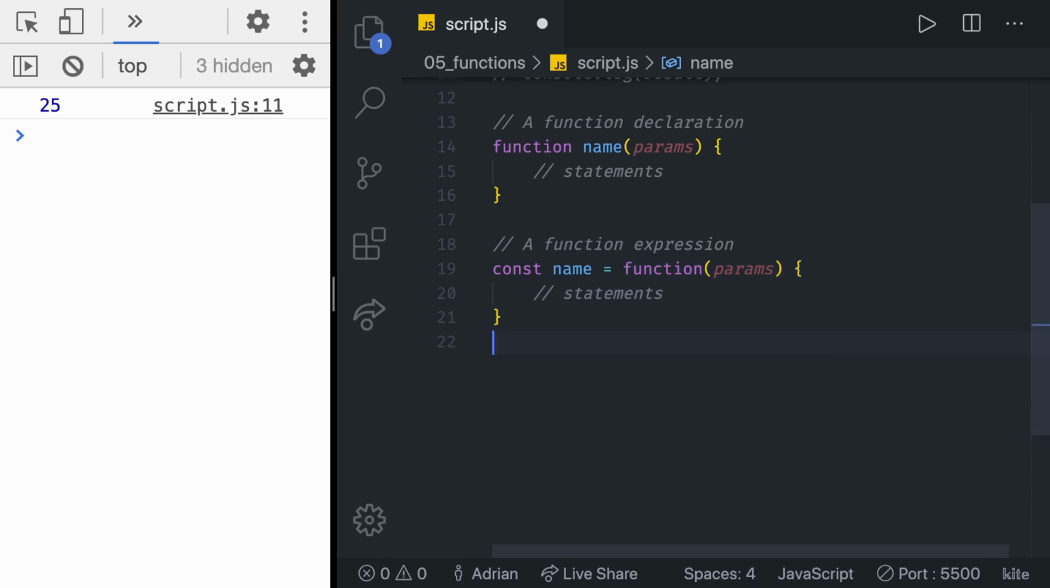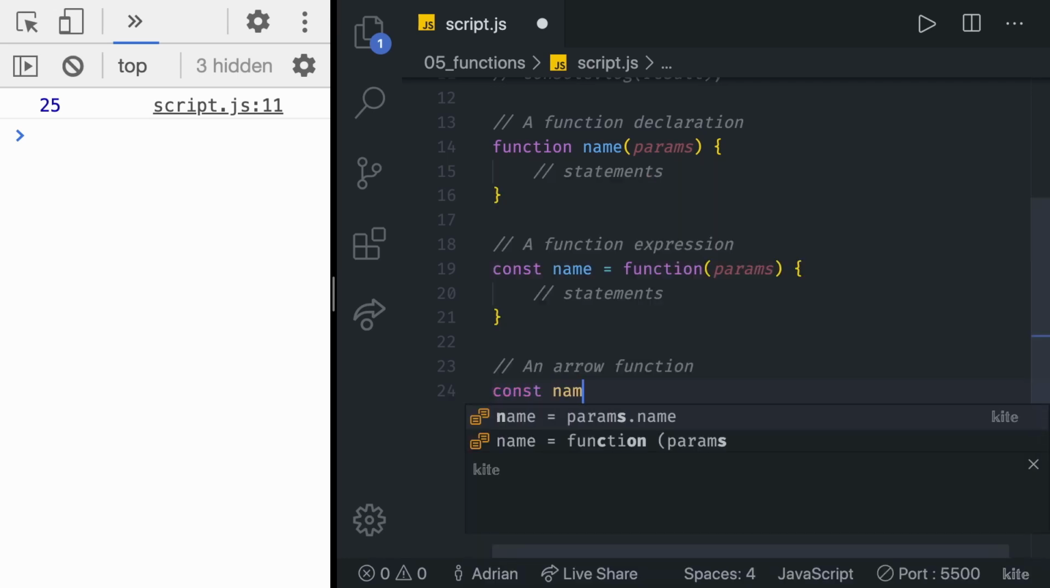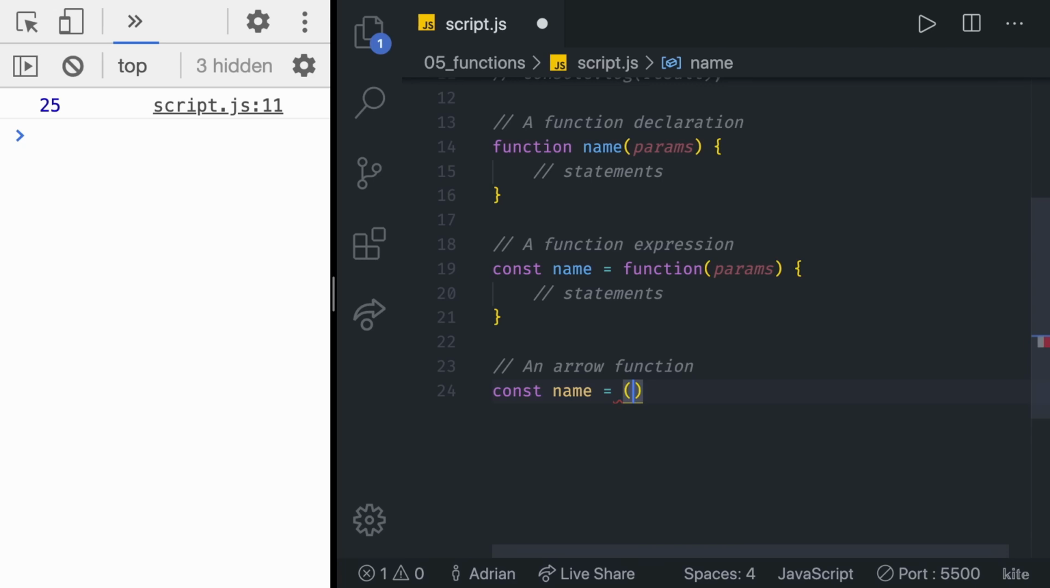And the third way is called an arrow function. So an arrow function expression sometimes, but it's just shortened for an arrow function. So what is an arrow function? Arrow function is a shorter syntax for writing function expressions. It looks like this: const, name of the function, there it accepts params, and then it looks really similar to this, but now you have the statements here.